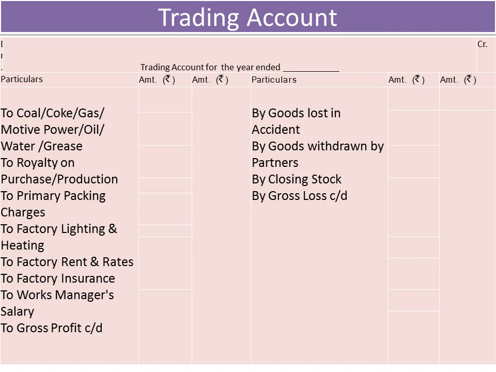Then see on the credit side, goods lost in accident. If the goods are in transit, we have transported the goods through the road or railway and suddenly it met with an accident. That is known as goods lost in transit. Goods gaya, we have lost. So it is credited on the trading account credit side. Goods withdrawn by the partners for personal use. गुड्स पार्टनर्स ने विड्रॉ किया बिजनेस में से पर्सनल यूज के लिए, उसको क्या बोला जाता है, ड्रॉइंग्स. Goods are going out, so recorded on the credit side.